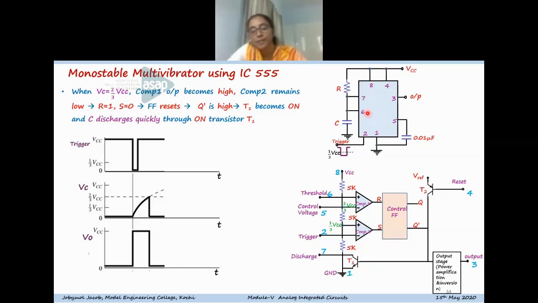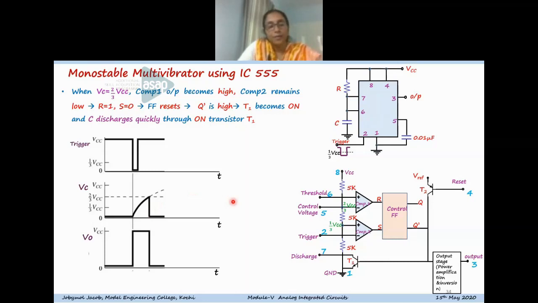There are no resistors involved in the discharging path. You can see only the on resistance of the transistor is involved, so that is very small. So the discharging will be very fast. You can see such action.